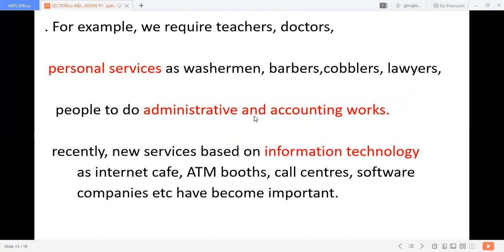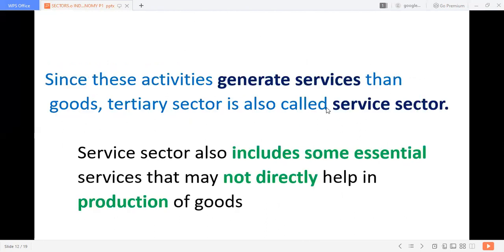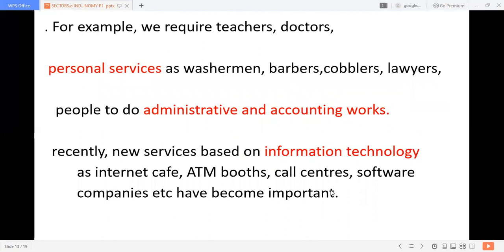And also people to do administrative and accounting works. How many lorries have come, how much money to be invested, how to execute this plan, how to produce, how to color it. So for administrative and accounting works, we need people. The service sector also includes some essential services that are not directly involved in the production of goods, but they help, like teachers, doctors, personal services like washerman, barbers, cobbler, lawyer, and people to do administrative and accounting works. And recently, new services based on information technology.